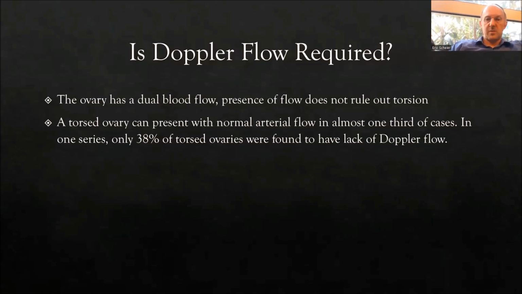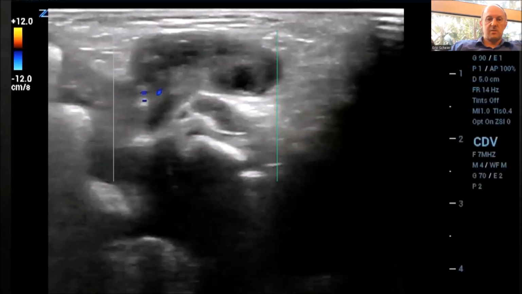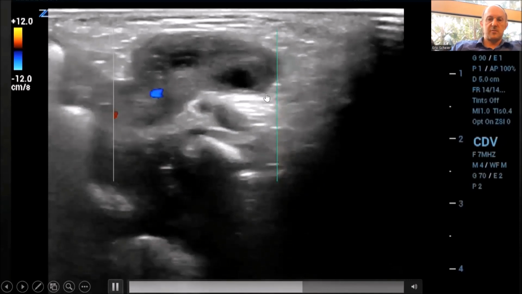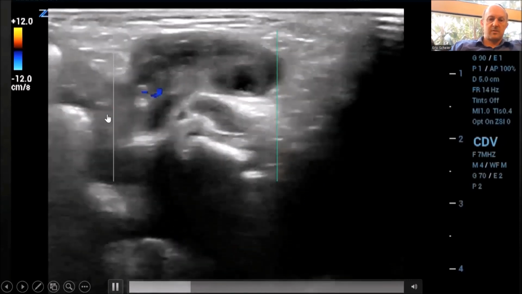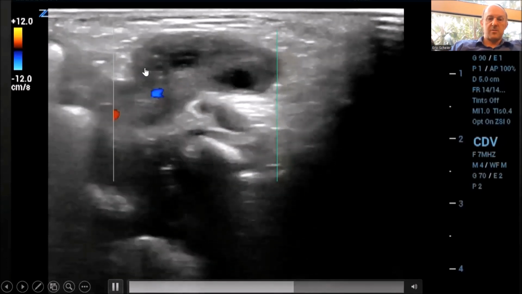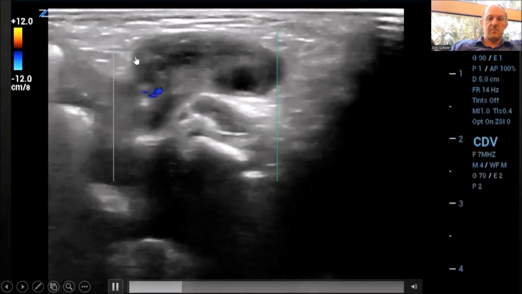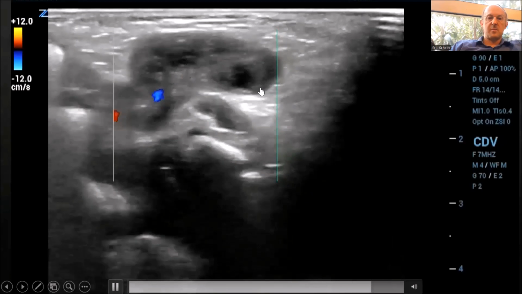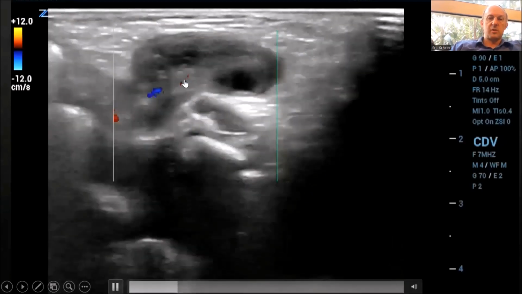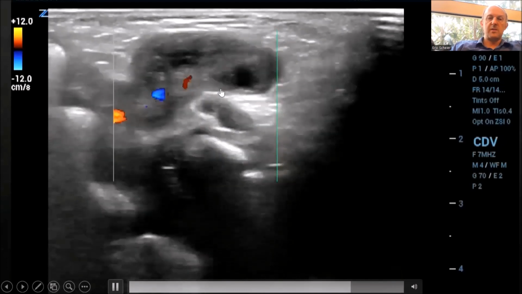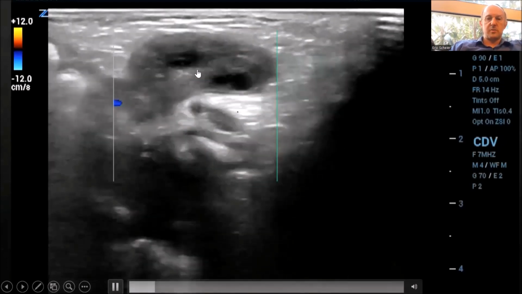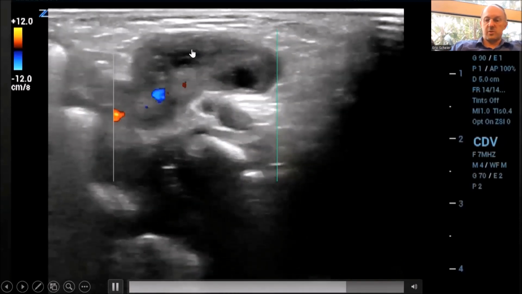The one exception that I do make is if you have an ovarian hernia. So this is an infant. Here's the stalk of the ovary coming through the hernia sac, and you can kind of see this is a bit of a chocolate chip cookie. We've got follicles in there, and I like to show that there's good flow in there, in addition to there being no edema, and touching base with the surgeon before I discharge them home.